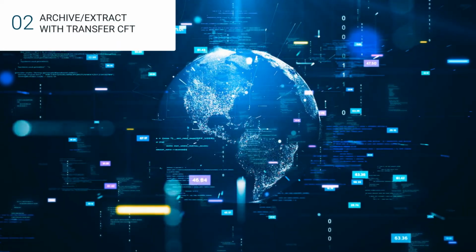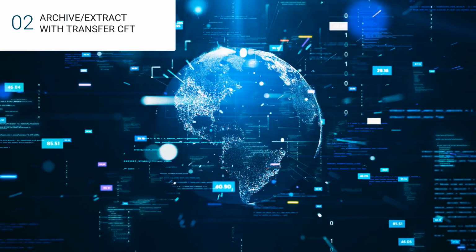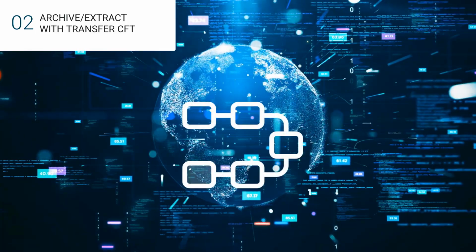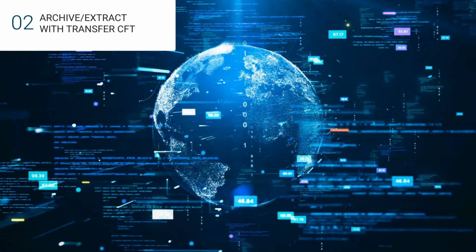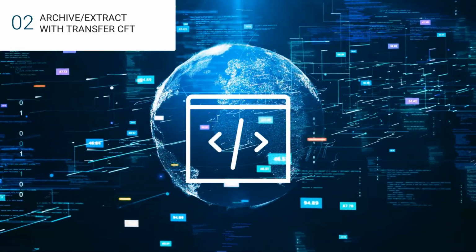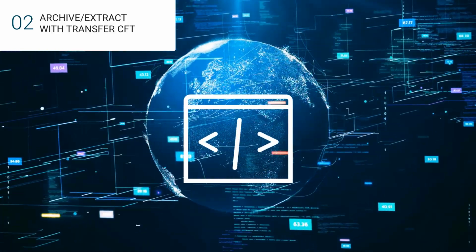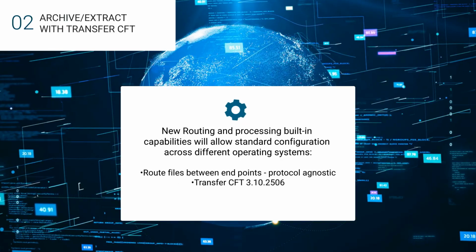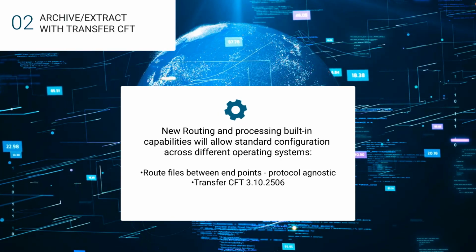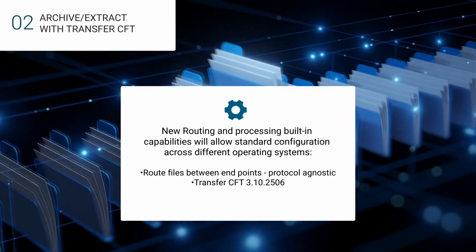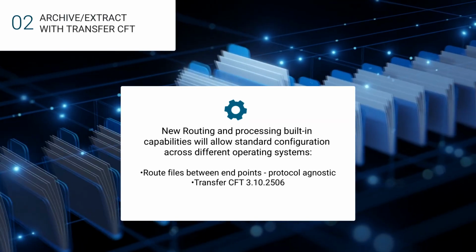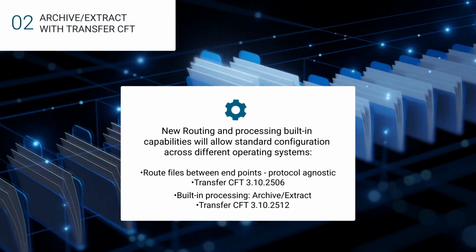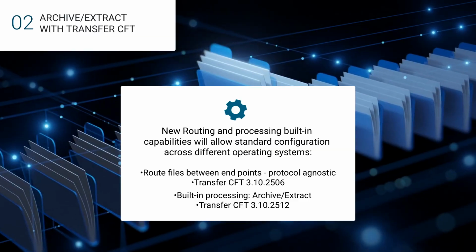Currently, during data transfers, Transfer CFT offers a customizable transfer workflow where custom processing can be added before, during, or after the file's transfer. There are also integrated transformations like transcoding or line ending and line padding management. The new integrated routing and processing capabilities will replace scripting, simplify troubleshooting, and ensure portability across different operating systems. With the Transfer CFT update, we are introducing new built-in processing capabilities, archive and extract.